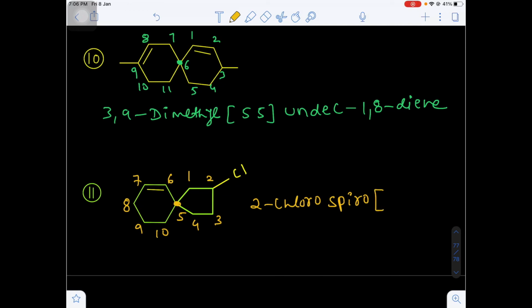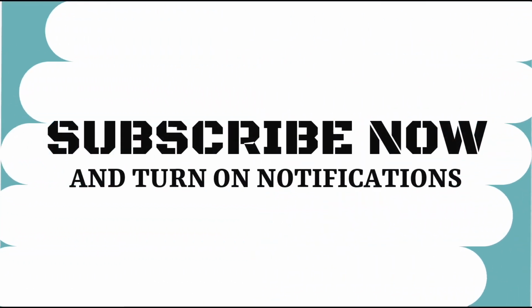So here the left side ring has a total of 5 carbons excluding the spiro atom, and the right side has 4 carbon atoms. So in increasing order we have to write, that's why 4, 5. Total how many carbons are there? 10. So there is a double bond on the 6th position. So deca, or otherwise dec 6 ene, 6 decene.